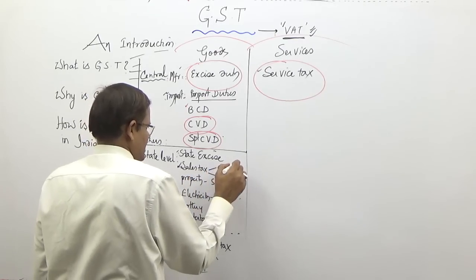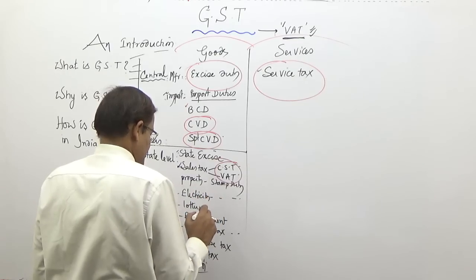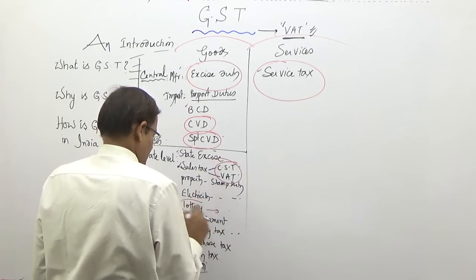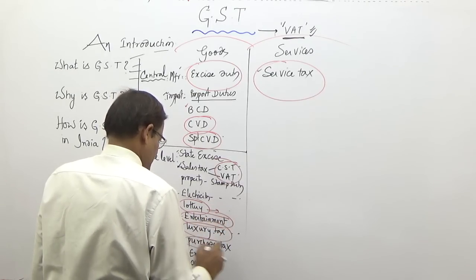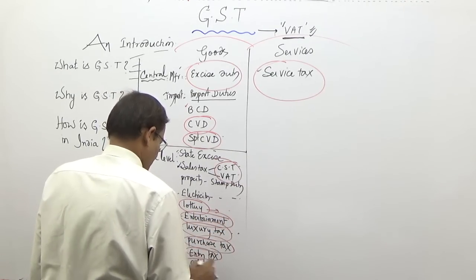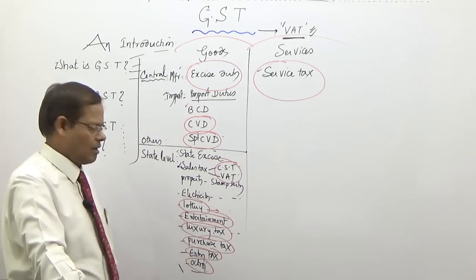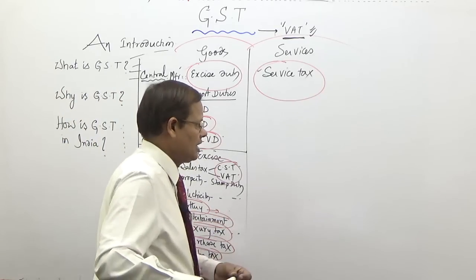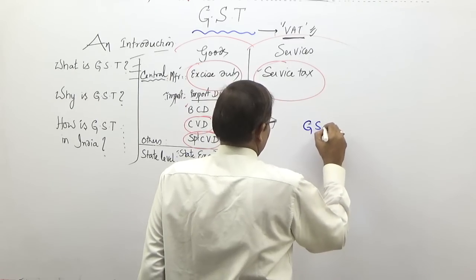State excise, sales tax, CST, VAT, both are subsumed. Stamp duty is there, electricity is there, lottery tax, that is subsumed. Entertainment, no more. Luxury, no more. Purchase tax, no more. Entry tax, no more. Octroi, no more. Like this, all these taxes are not different taxes. These are all put together, called GST. So the name is now GST.